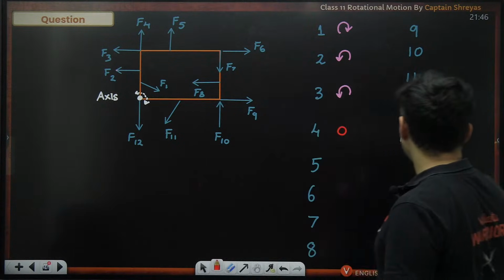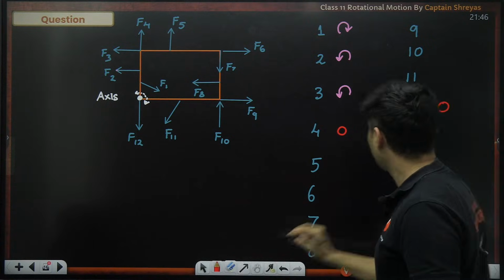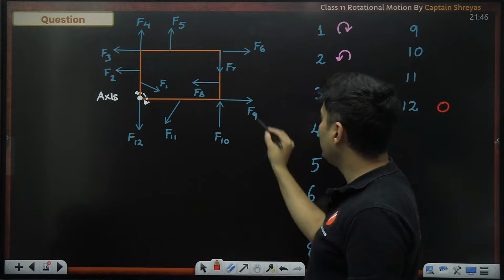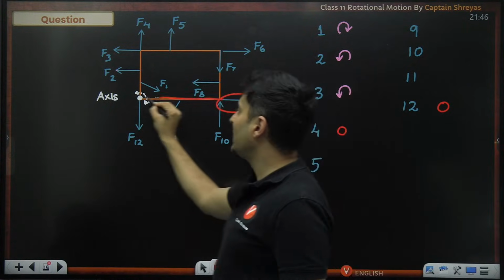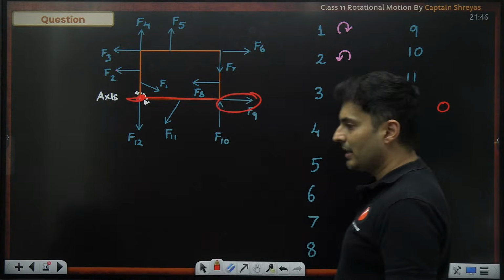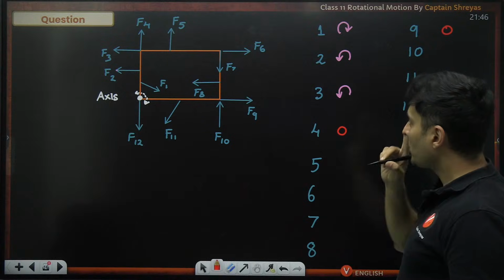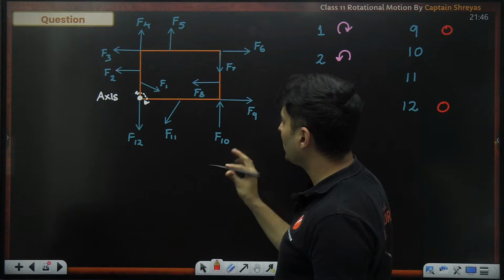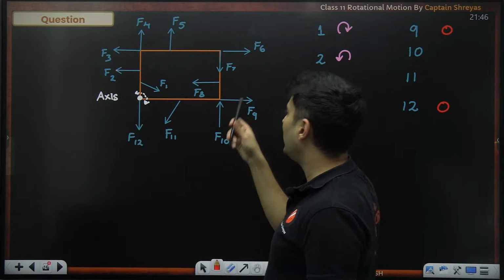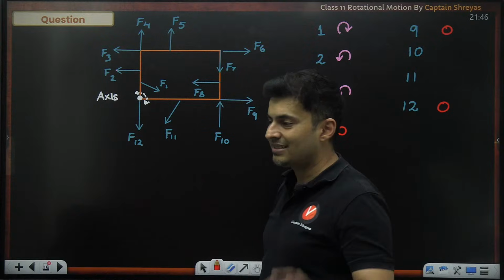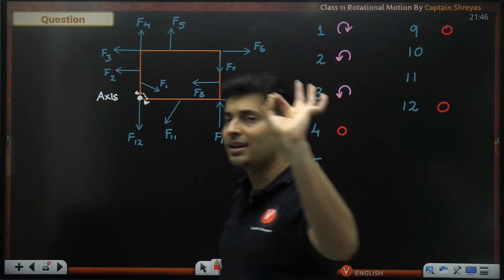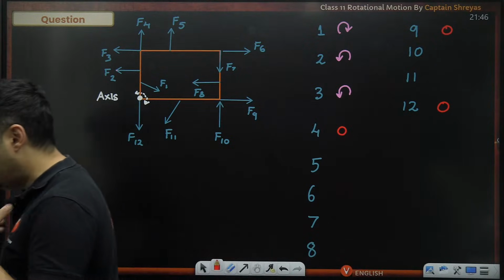Even F9, when you extend it, passes through the axis, so F9 will also be zero torque. Any other force not giving torque? No, that's it. F4, F12 and F9 all pass through the axis when extended, so they will not create any torque. I hope this is clear.